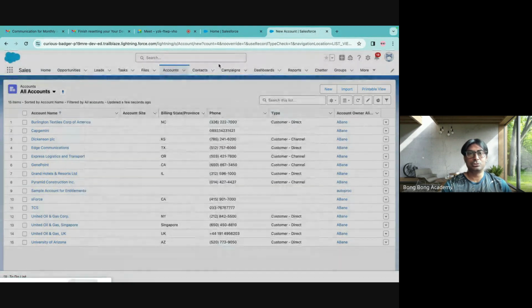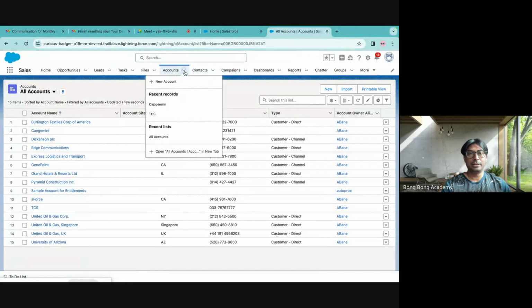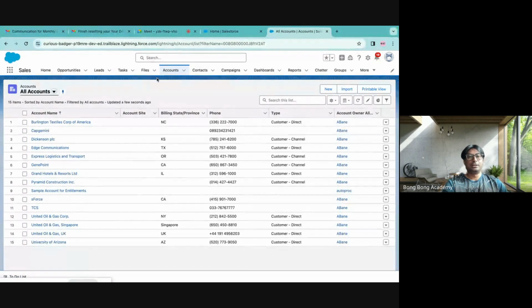So please remember these two things are different. Clicking here is different, clicking here is different. You see recent records are showing up here. There's a faster way of going to it. You can select which list you are using. So you see, this is the list view, and now we have 15 items. Two items got created, TCS and Capgemini.